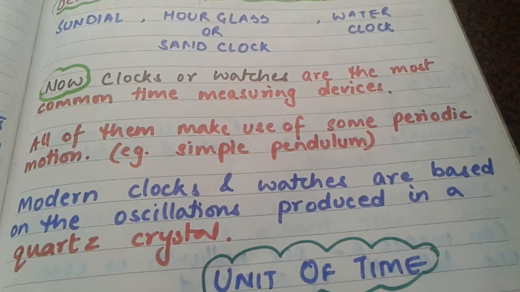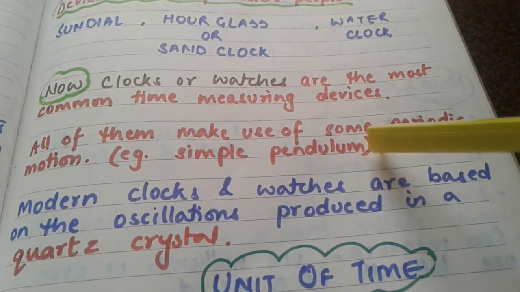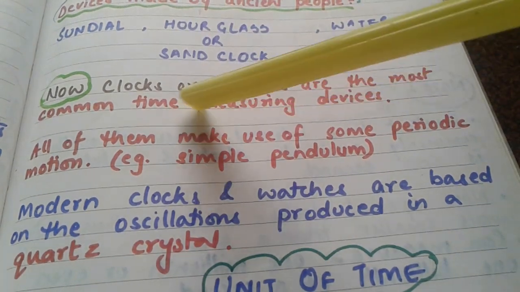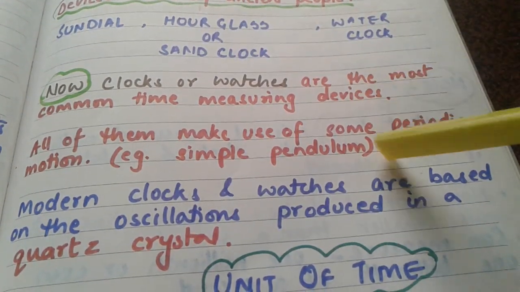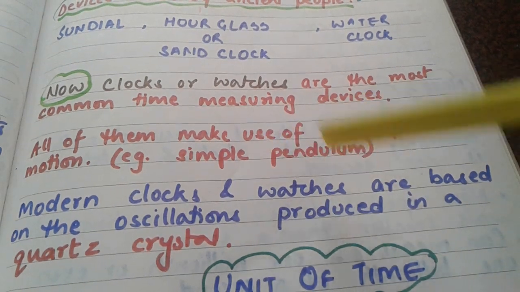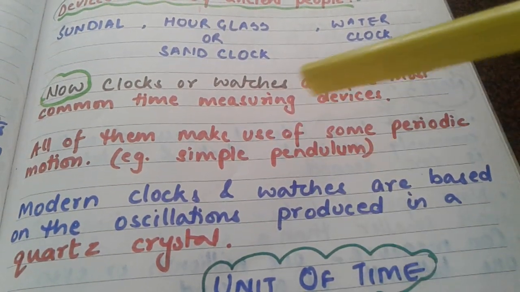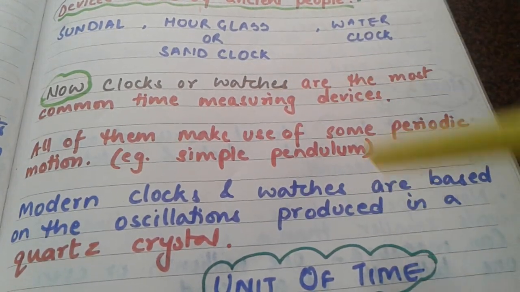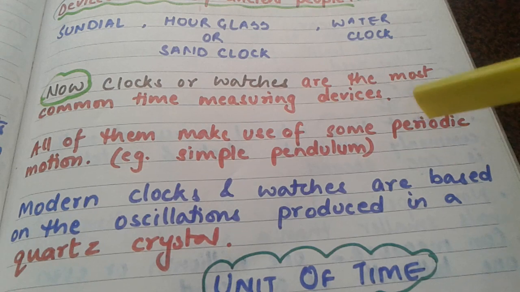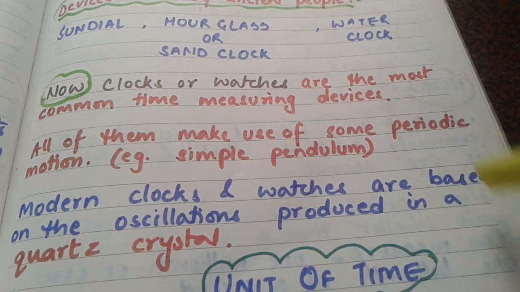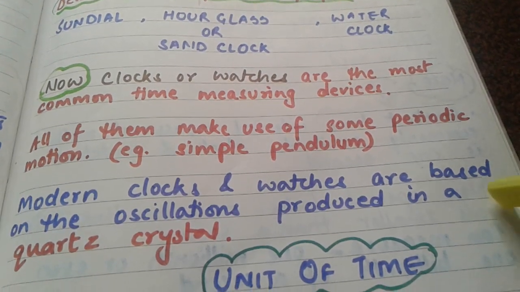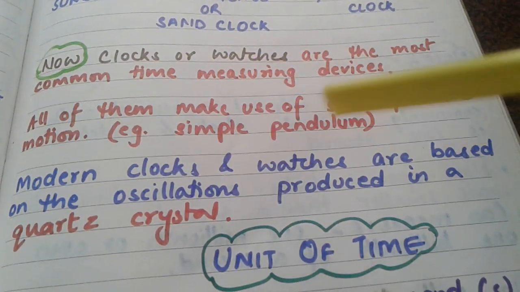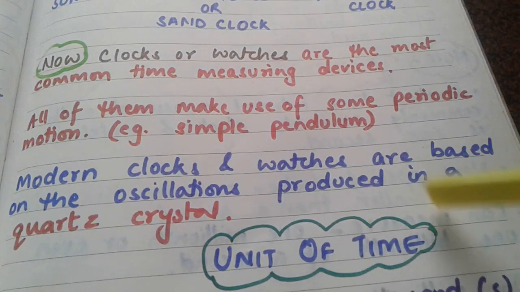Now what do we have as the most common time measuring devices nowadays? We have clocks or watches. All these clocks or watches make use of some periodic motion, as shown by a simple pendulum. The construction of clocks and watches became possible only after the discovery that the time taken by a pendulum to swing from one end to another is always constant. The modern clocks and watches are based on the oscillations produced in a quartz crystal.